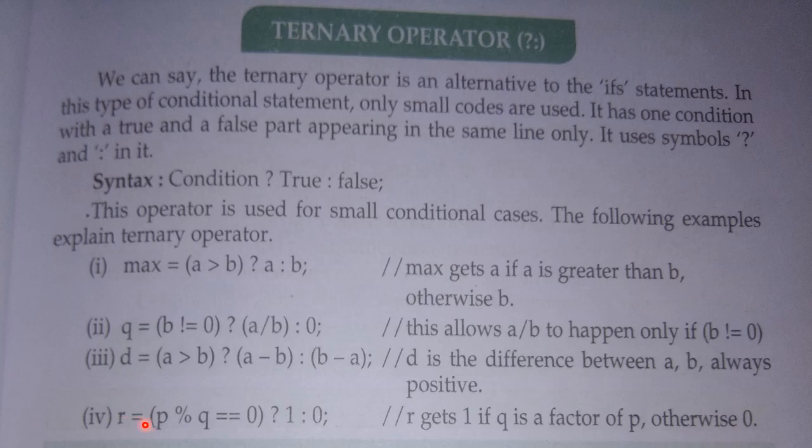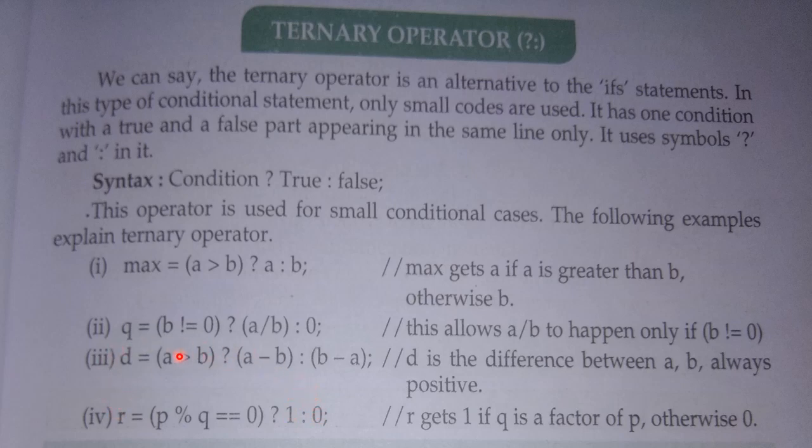Okay, next one. Here again we have a variable r in which we have to store the output. So what is the condition? We will divide p by q, and if the remainder is 0, then you store 1 in the variable r.